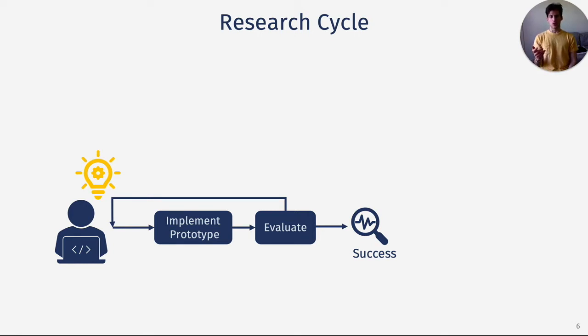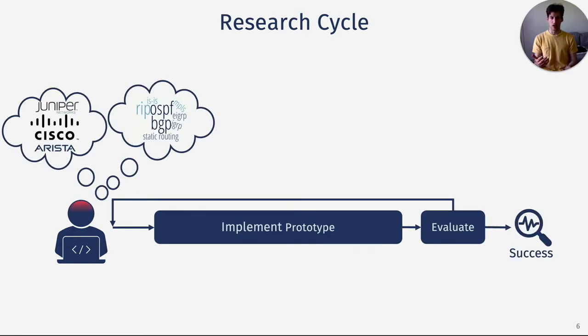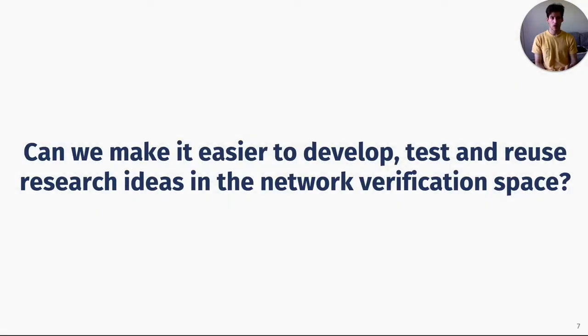But in the case of networks, the problem is that you sketch your idea, and then when you try to implement something, you realize that there is a bunch of different protocols, like BGP and OSPF and RIP and so on, and a bunch of different vendor configuration languages, and you end up spending a really long time just to get an initial prototype going, which is very discouraging. My co-authors, some of whom have developed a number of these tools, finally had enough of that, and we asked, what can we do to simplify the research cycle for network verification tools?